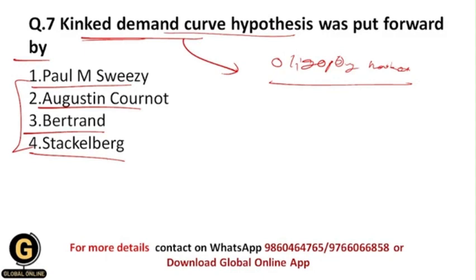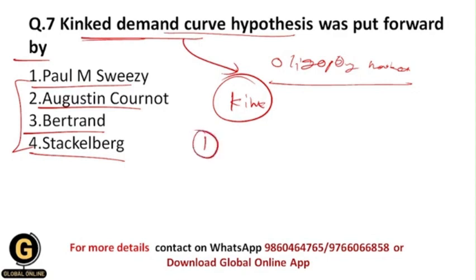And there is a kink at the level of prevailing price. Okay, and there are certain reasons behind why the kink exists. So what are those reasons?